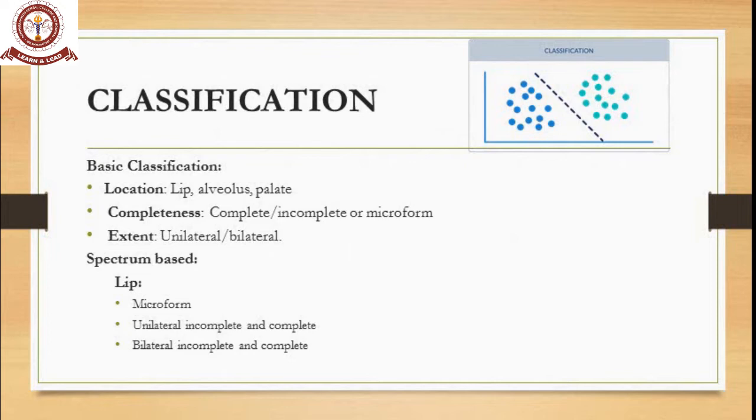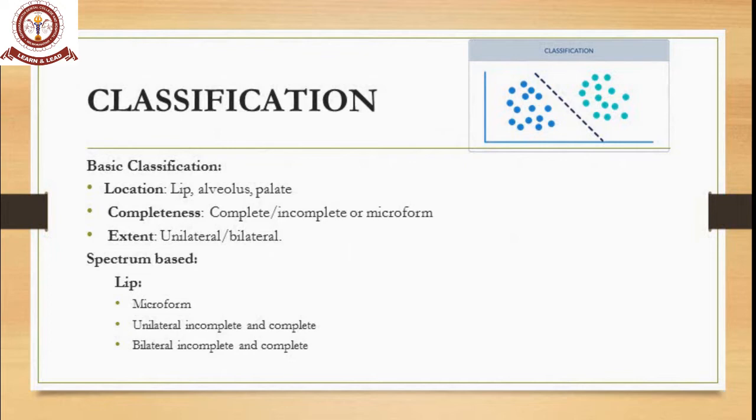Now coming to the basic classification: how do you classify cleft lip and palate patients? There are numerous classifications given for this, so we'll stick to the basic. The basic classification is based upon location, whether it is present in the lip, alveolus, or palate; completeness, whether it is a complete lip, an incomplete lip, or a microform; then the extent, unilateral or bilateral. This is the basic classification.